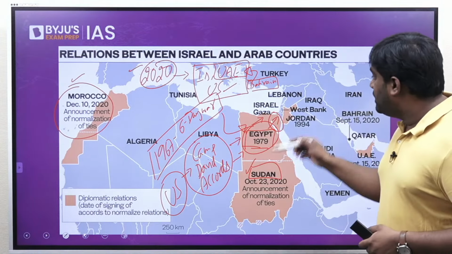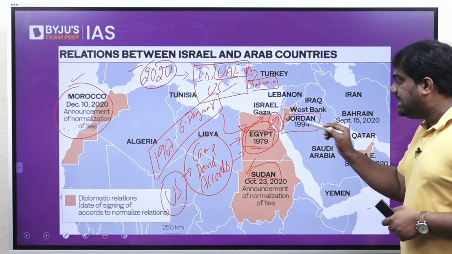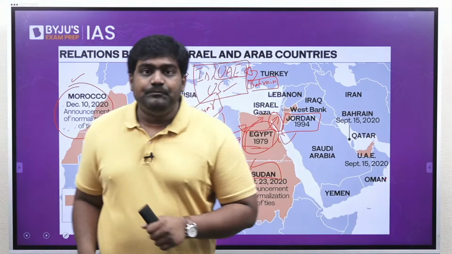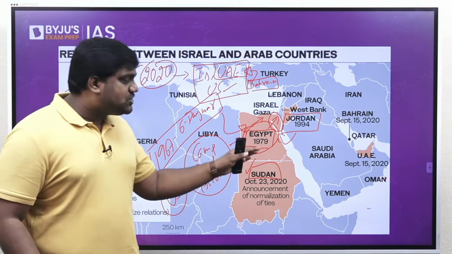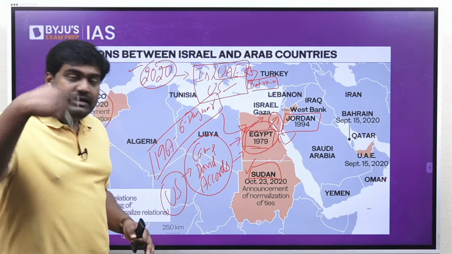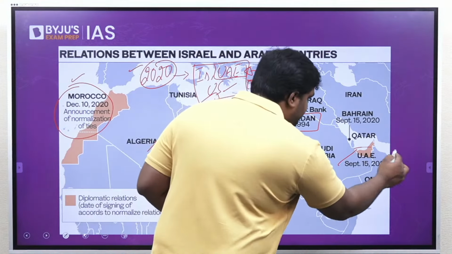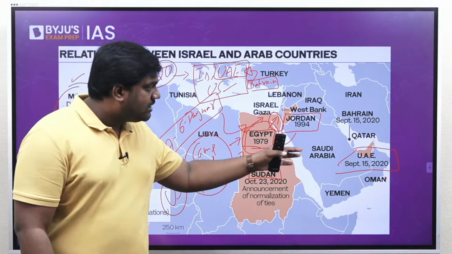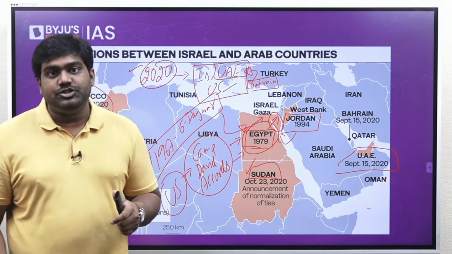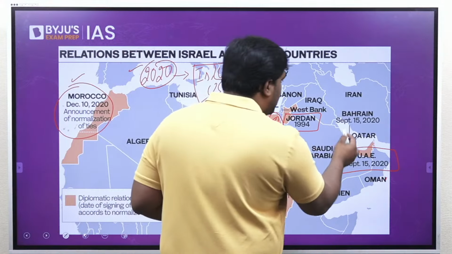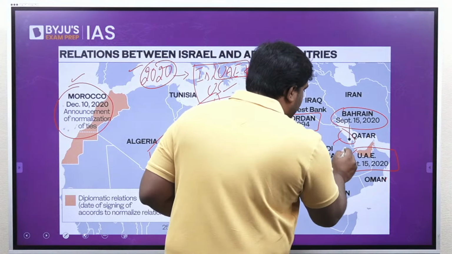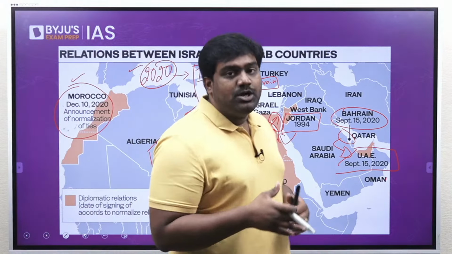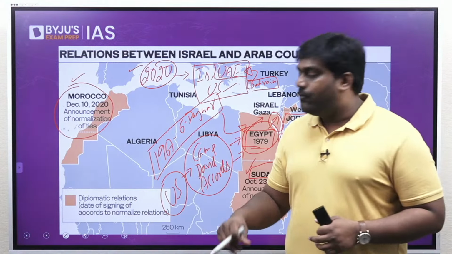Then after Egypt, Jordan became the second country in 1994 to recognize Israel and establish ties with Israel. Is that clear? So first was Egypt, second is Jordan, and third is UAE. The United Arab Emirates became the third Arab country to recognize Israel through the Abraham Accords. Bahrain is also part of the Abraham Accord. Right? Bahrain became the fourth country. And this has been followed by similar agreements with Sudan and Morocco.